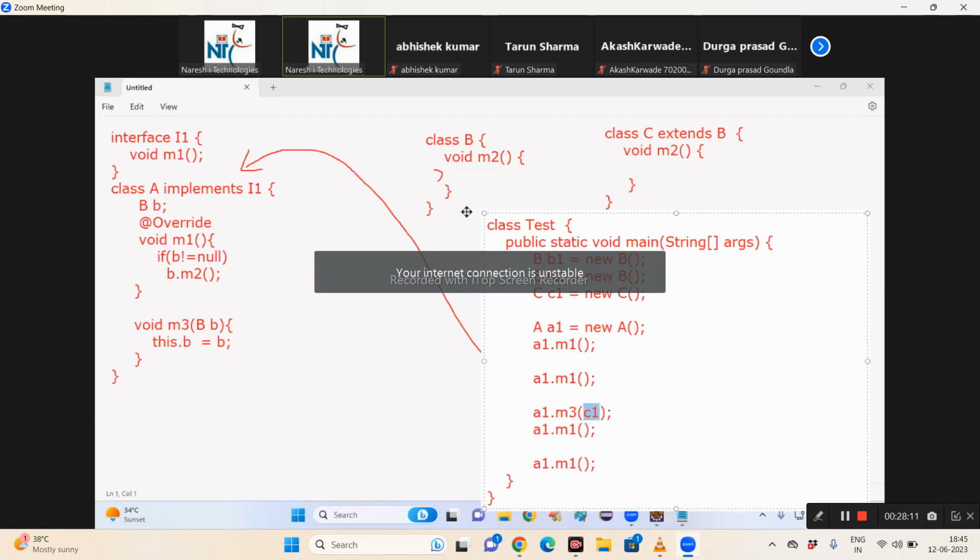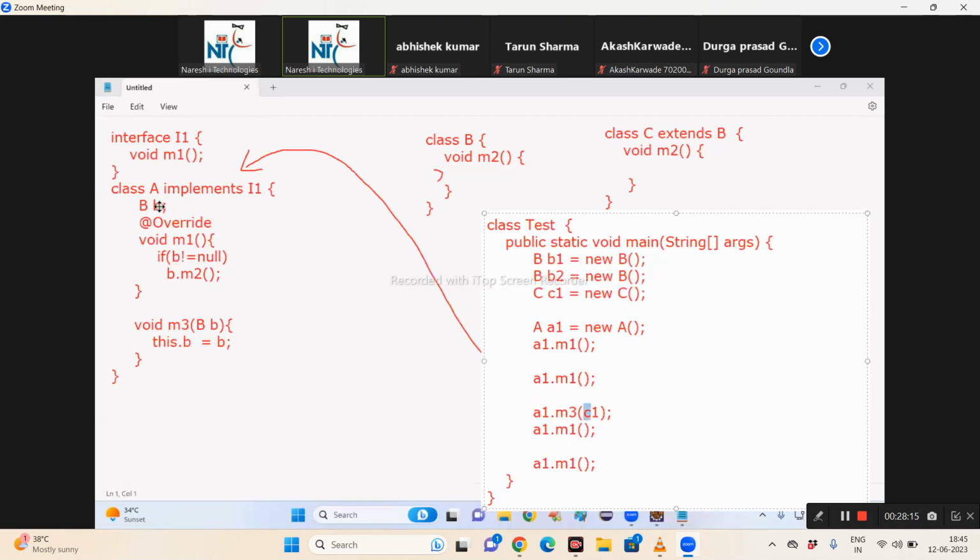A1 with C1. Then control comes to M1. Now inside B, is the value null or is the C object there? Tell me now. The C object is not equal to null. True, right? The M2 method is now executed from which class? The C class. Because in the B variable, what object is there? C. Then from here, the control will come to the C class and the logic executes.